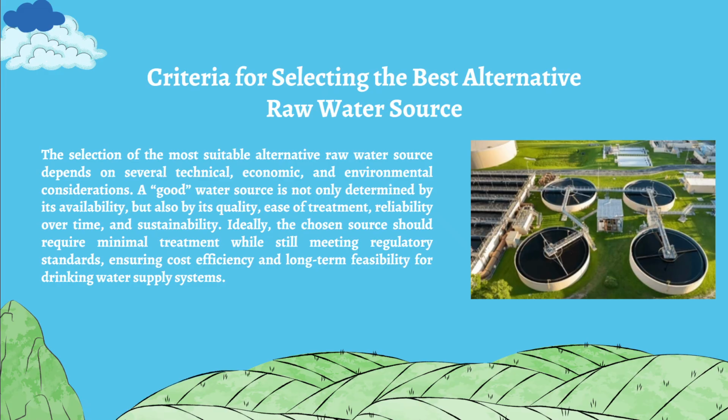Next, we jump into the criteria for selecting the best alternative for raw water source. The selection of the most suitable alternative water source depends on several technical, economic, and environmental considerations. A good water source is not only determined by availability, but also by quality, ease of treatment, reliability over time, and sustainability. Ideally, the chosen source should require minimal treatment while still meeting regulatory standards, ensuring cost efficiency and long-term feasibility for the drinking water supply system.